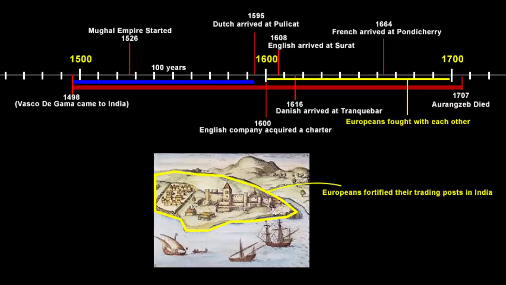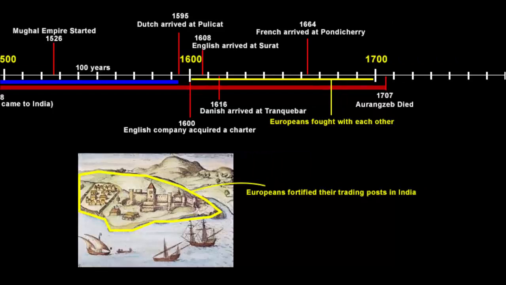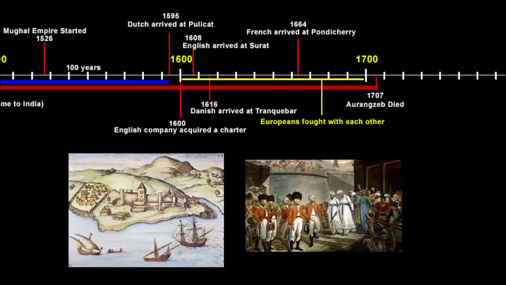Now here's the funny thing. When you fortify your trading post and try to maximize your profits in a foreign location, who else is going to have a problem? Let me ask this question in a different manner so that you understand better. If there are 2 or 3 guests who came to your home and they are fighting with each other constantly, and building walls of separation on your property, who is going to get upset? It's going to be you. Similarly, the local rulers were getting angry. This led to intense conflict with local rulers.